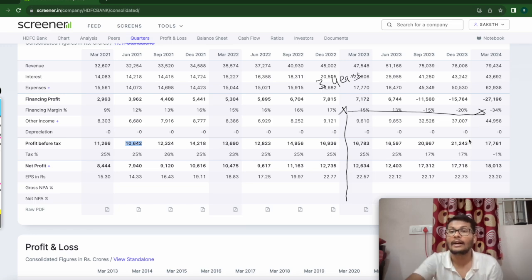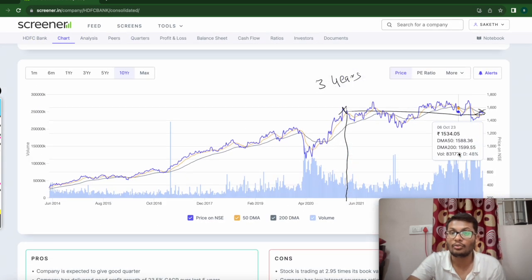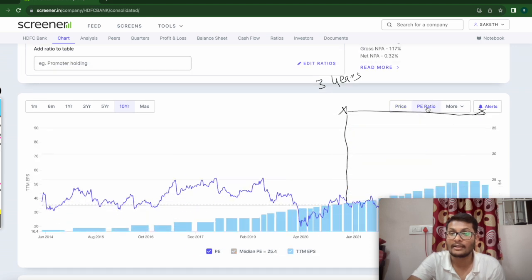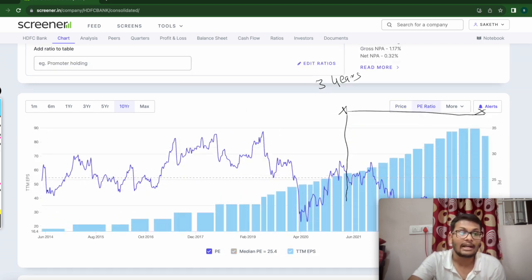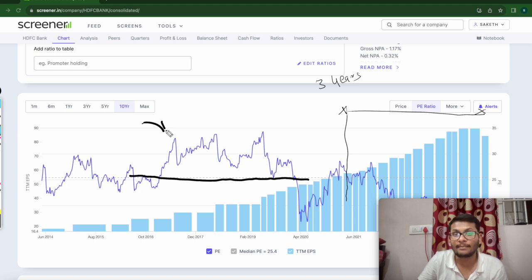Basically, what I mean is, if you go to the PE ratio, it has gone really up. This is the line where the average PE value is, but unfortunately HDFC has commanded a big PE ratio in these years. So what happens is that the market will always correct.